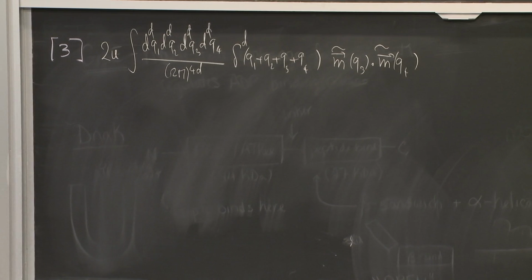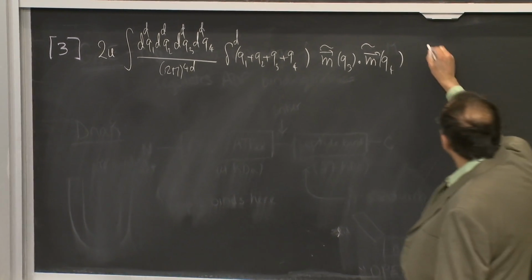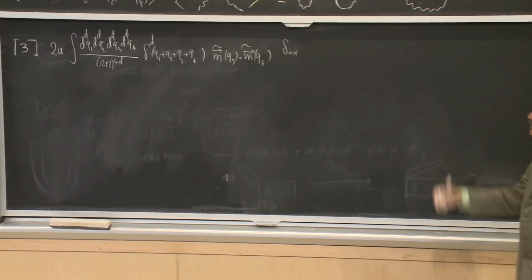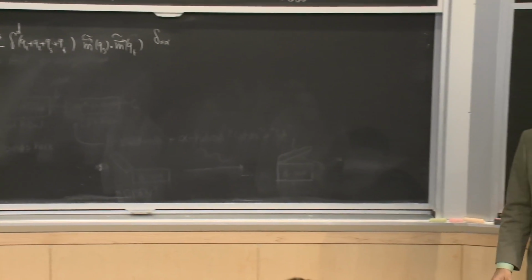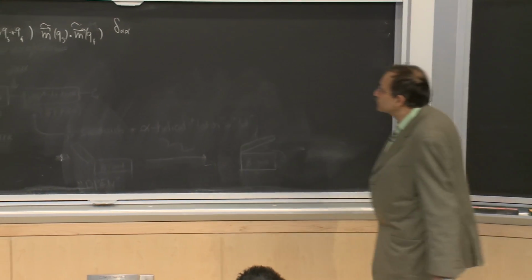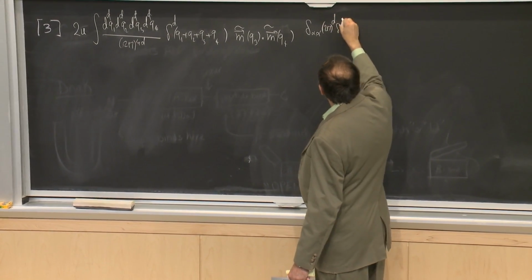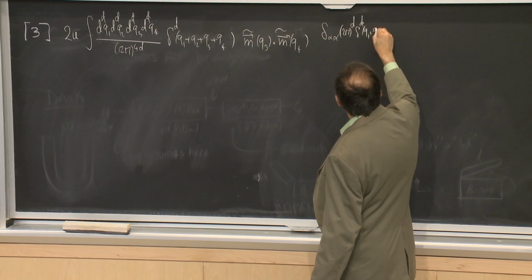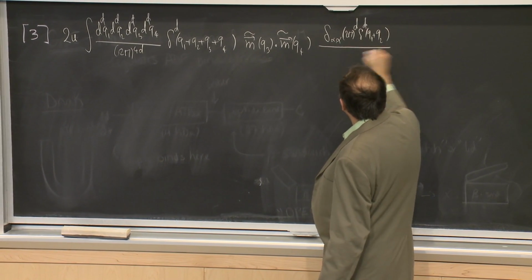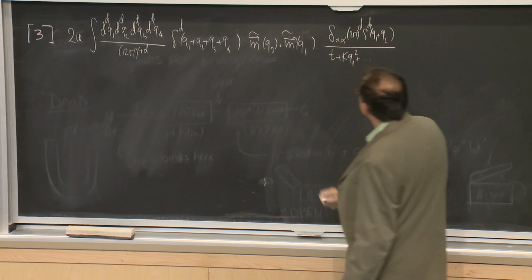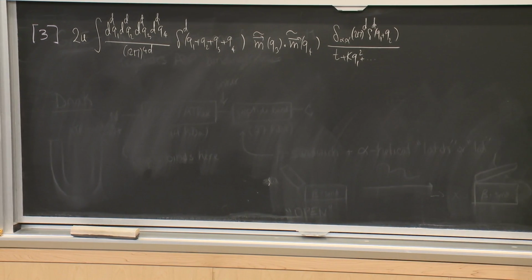When I did that averaging, I first of all got a delta alpha alpha, because those were two things that were dot producted to each other, so they were carrying the same index to start with. I have a 2 pi to the d, a delta function q1 plus q2, and I have t plus k q1 squared plus. Okay.